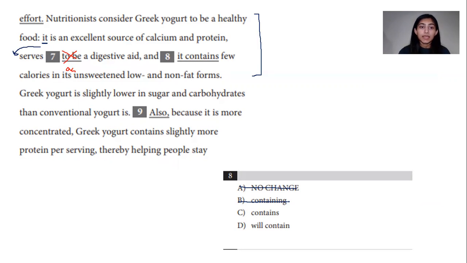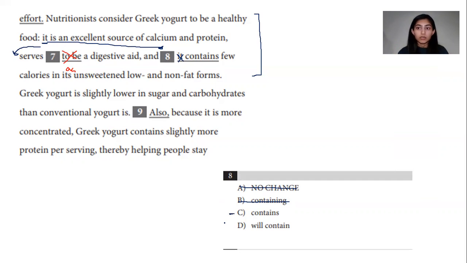Next one. It is an excellent source of calcium and protein, serves as a digestive aid, and contains few calories. Now that makes sense. As I mentioned before, you can't have the word it here because it is already implied to be in front of serves. So now you use the word it only once, and it's in the beginning, and the rest of the words flow very nicely. So C is most likely our answer.